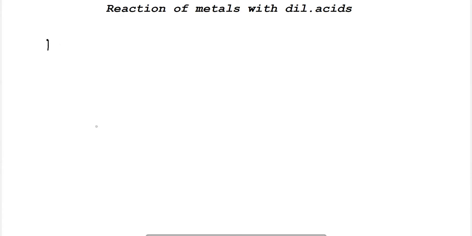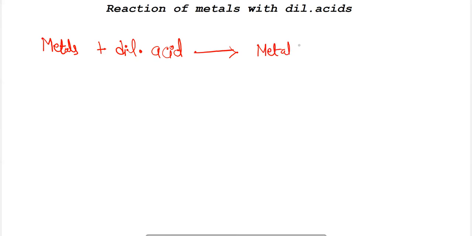So here the general chemical equation becomes: metals, when reacted with dilute acids, form metal salt, and hydrogen gas will be released.